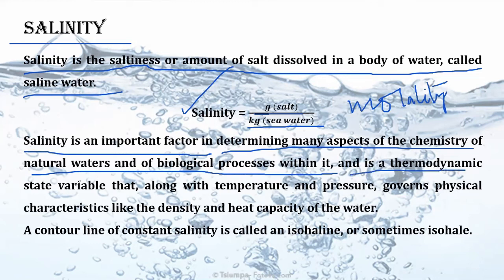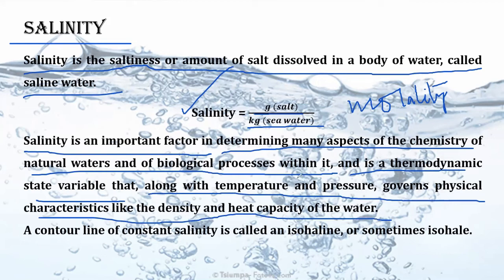Also, it is a thermodynamic state variable that along with temperature and pressure governs the physical characteristics like density and heat capacity of water. Yes, if salt is there, salt is an electrolyte, right? Salt means nothing but NaCl. Now this NaCl is an electrolyte, which is highly conductive in nature. Now whenever NaCl lies in water, we will find out what this NaCl is causing, right? So definitely it will change the temperature, it will change the pressure, and it will also govern the density and heat capacity of water, right?